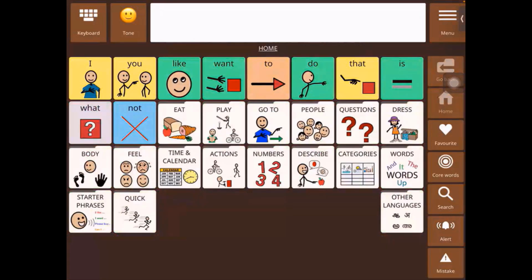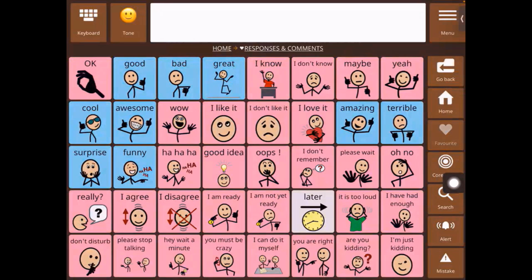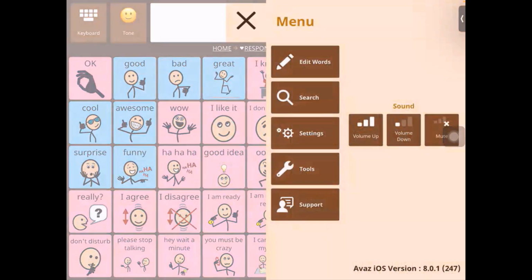So then what happens when I go home. If I select the favorite button over here, it goes to responses and comments. And the indication that this was a favorite folder is this same heart symbol is indicated over here next to the folder name, right? So here next to the folder name, there is a heart, which indicates that this is a favorite folder. So the favorites button also can be customized. Let's go back.